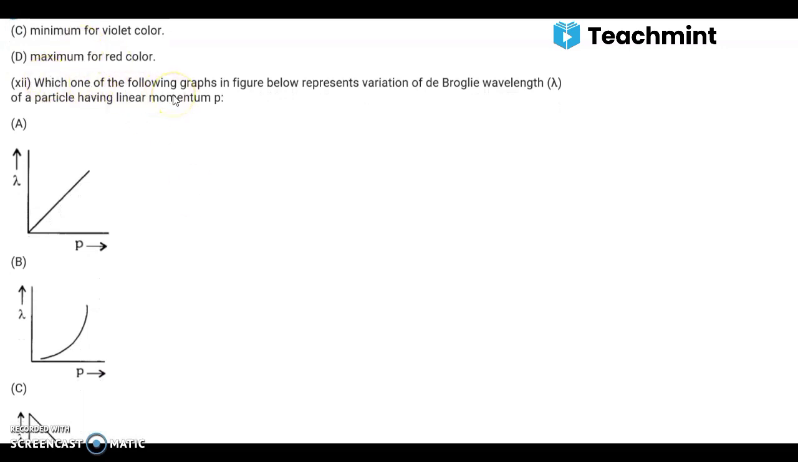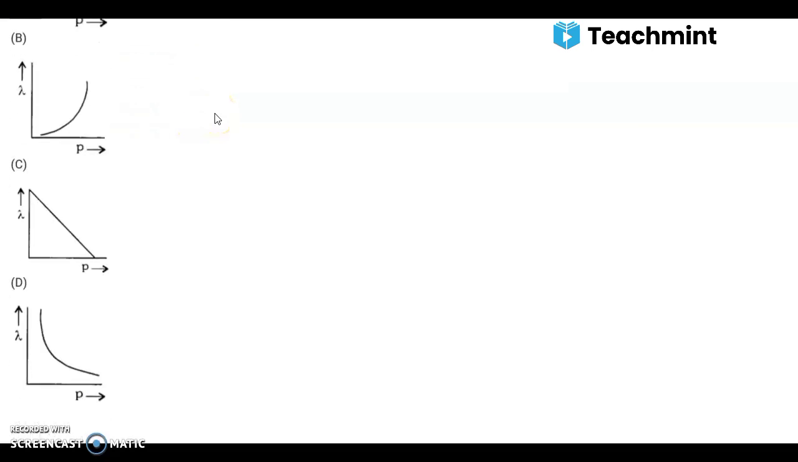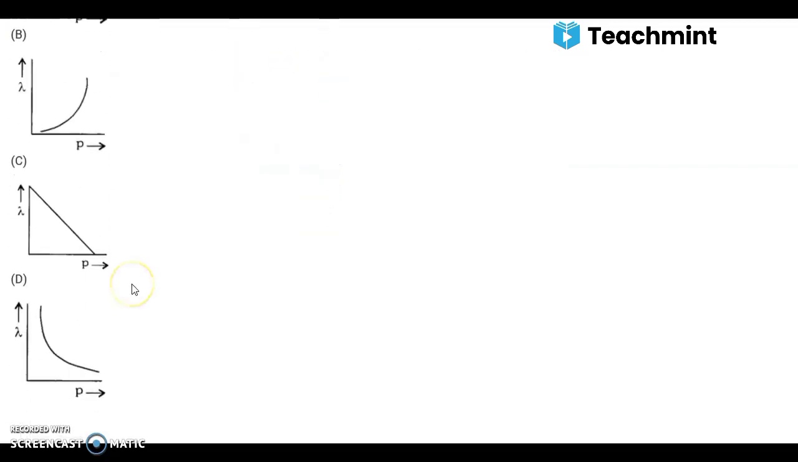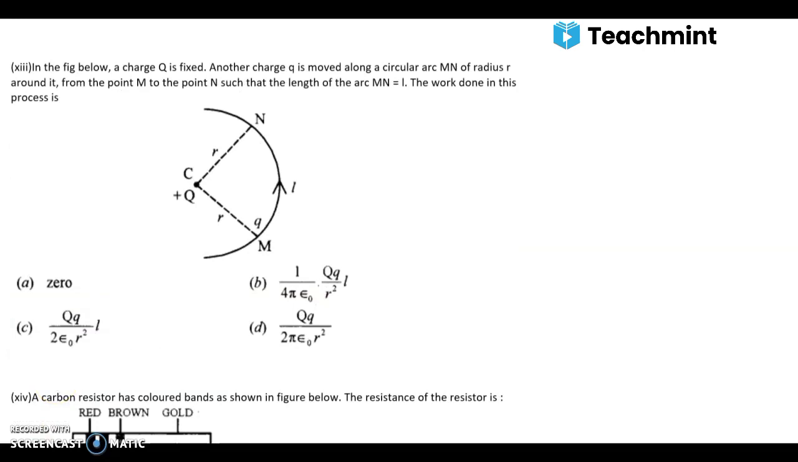Which one of the following graphs in figure below represents variation of de Broglie wavelength of a particle having linear momentum p? You may see the diagrams and you must know that wavelength, that is de Broglie wavelength, is inversely proportional to 1/p, linear momentum. That means you'll get this D. This is the graph. Moving to next question.